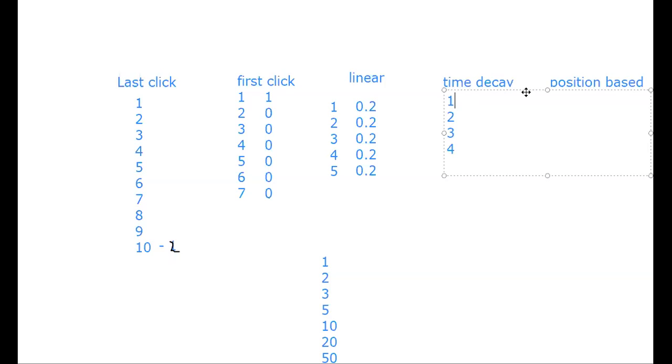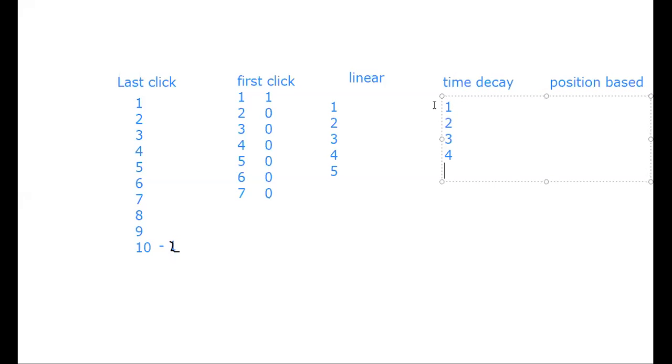So it would be 0.1, 0.2, 0.3, 0.4, right? It's 1, 2, 3, 4. The last one would get the maximum attribution.